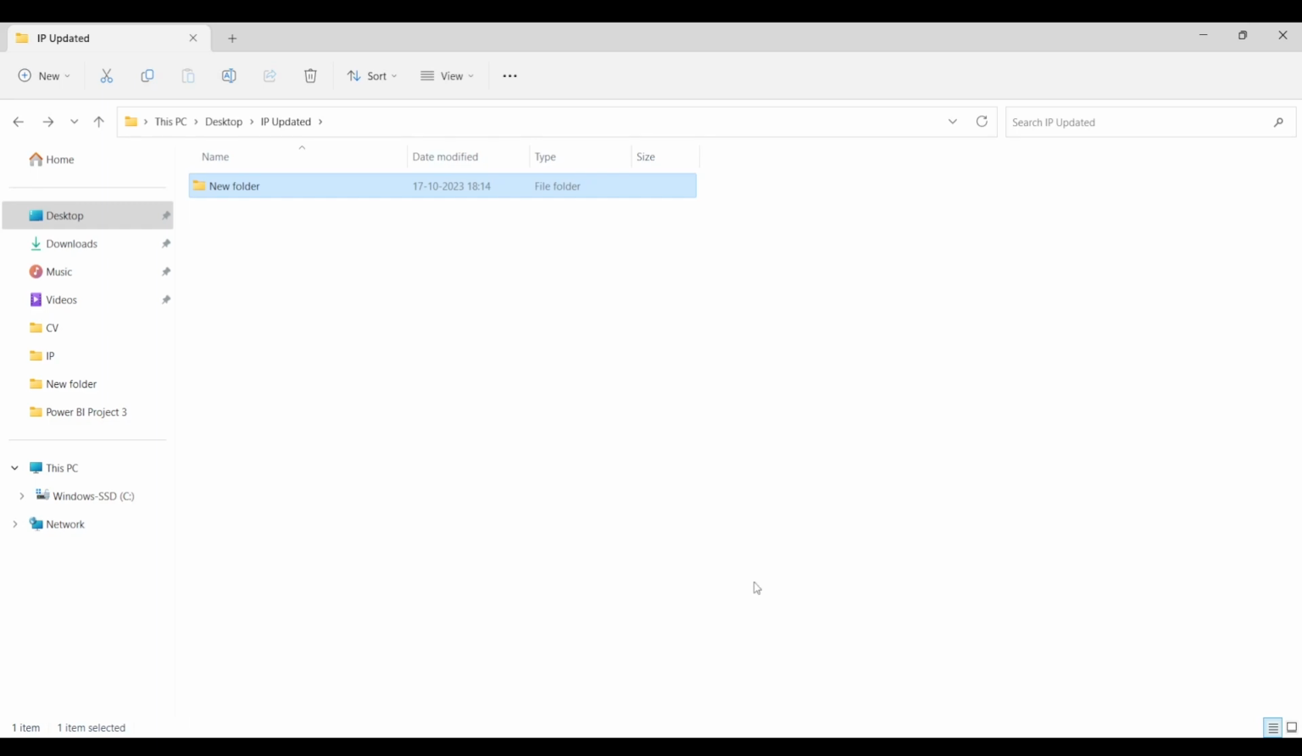You can simply download the data from here. You can keep it in one folder, and then we'll be using this data to create the Power BI report.